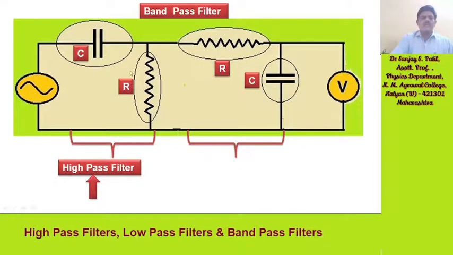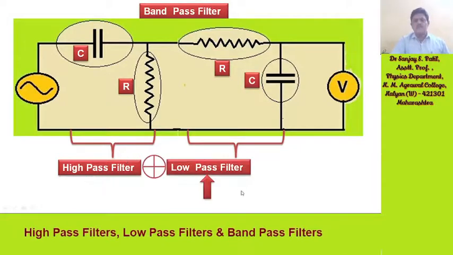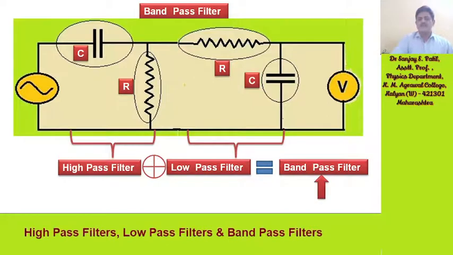So high pass filter plus low pass filter is equal to band pass filter. Now this band pass filter circuit is ready. We have to provide frequency from this frequency generator to this band pass circuit. The whole of this is a band pass circuit.